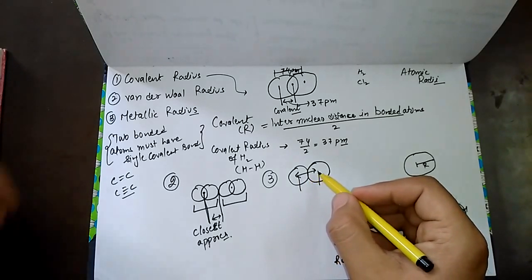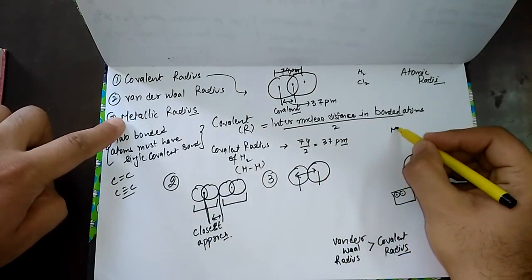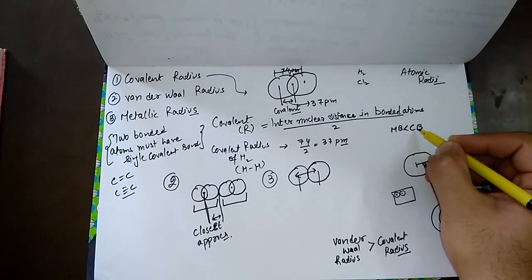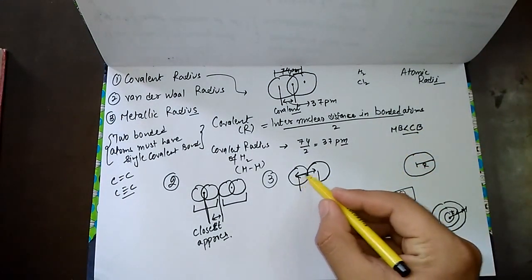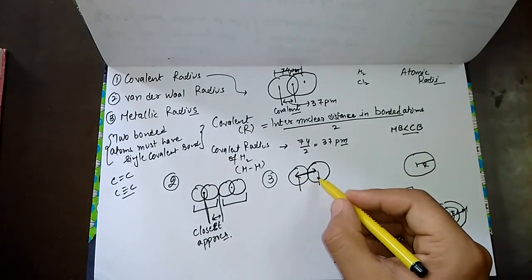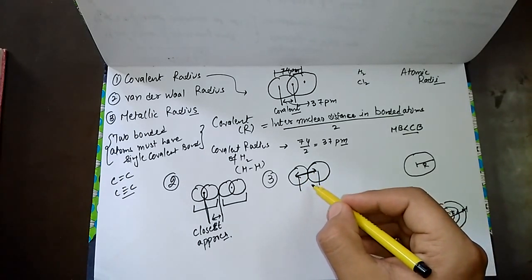We are not talking about the radius, we are just talking about the bond. The metallic bond is weaker than the covalent bond, therefore the internuclear distance between the two atoms in a metallic bond is more than in a covalent bond. As a result, the metallic radius is more than the covalent radius.